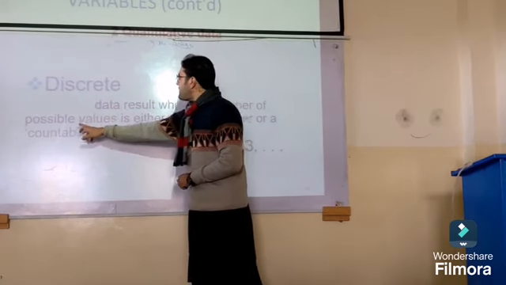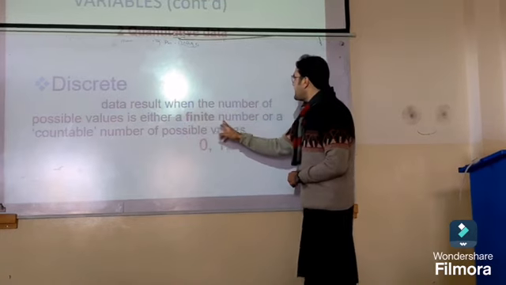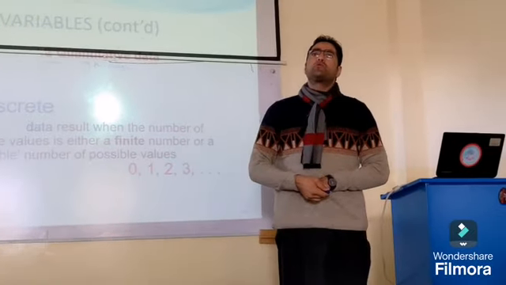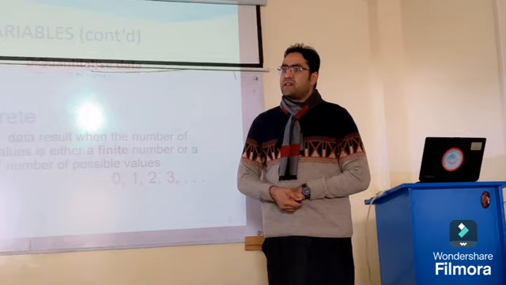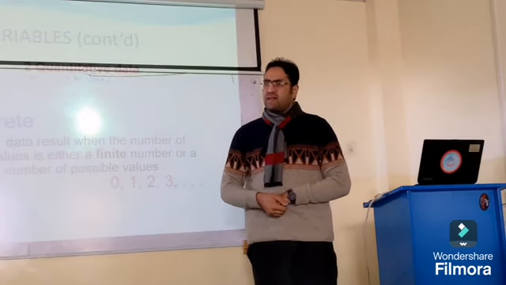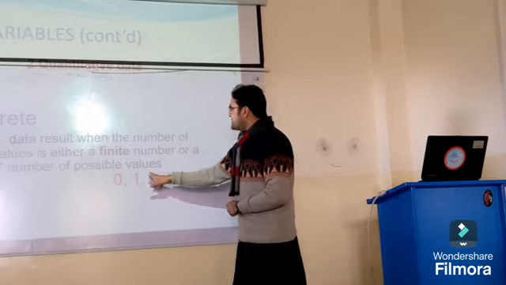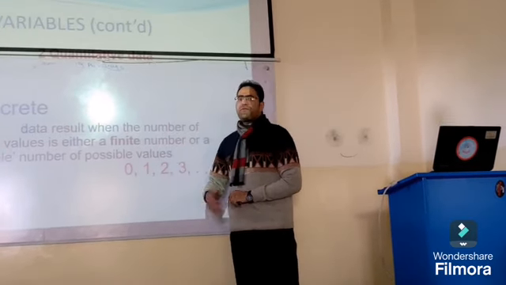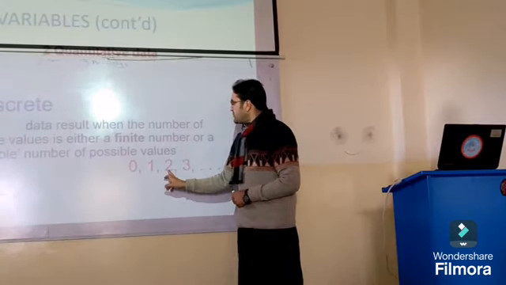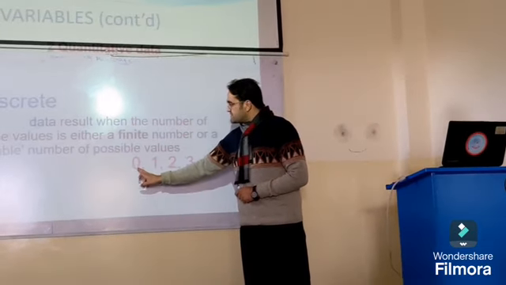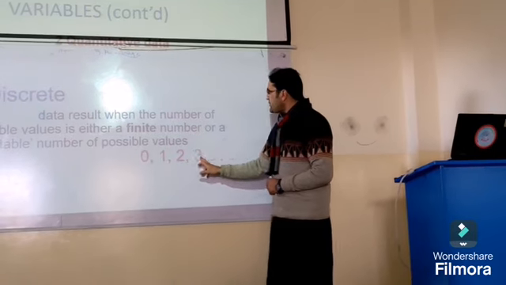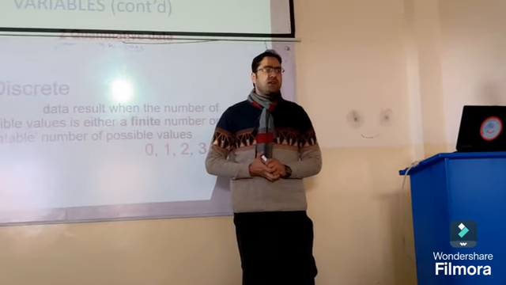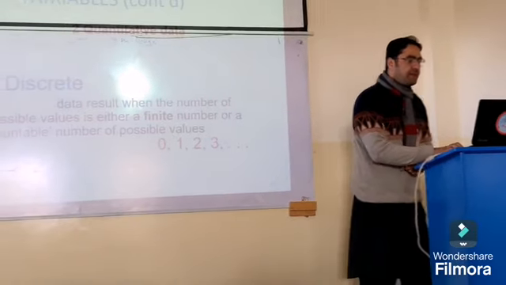Discrete quantitative variable data results when the number of possible values is either a finite number or countable, like 100 students or 2000 students. Just a specific number of values, 1, 2, 3, 4, 5, 6. This type of data is called a discrete quantitative variable.